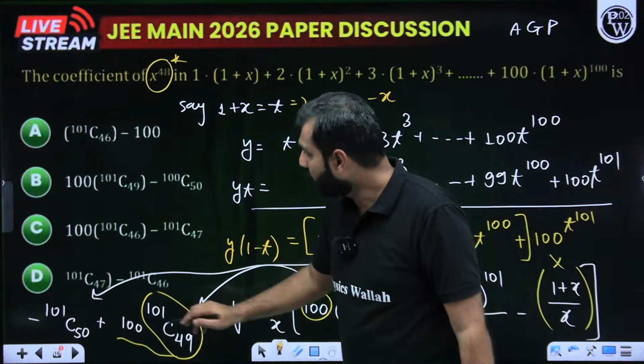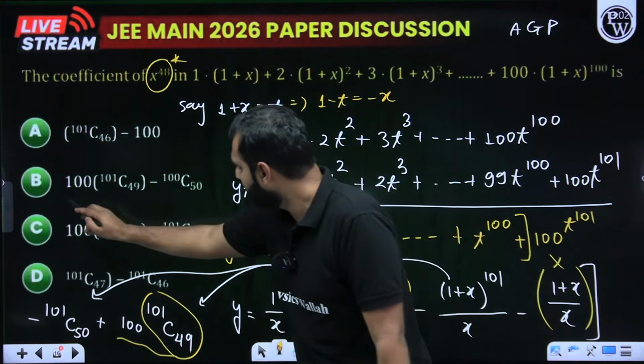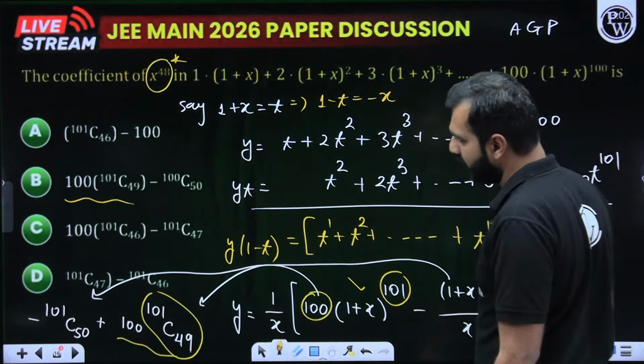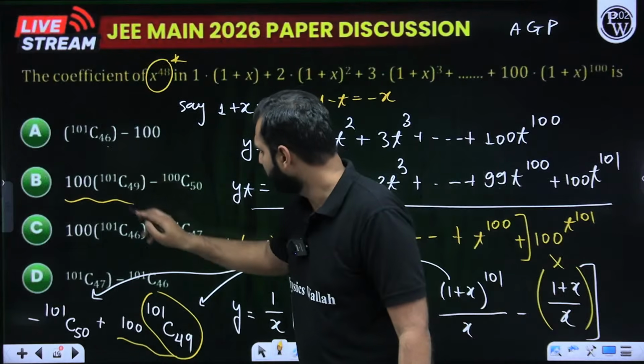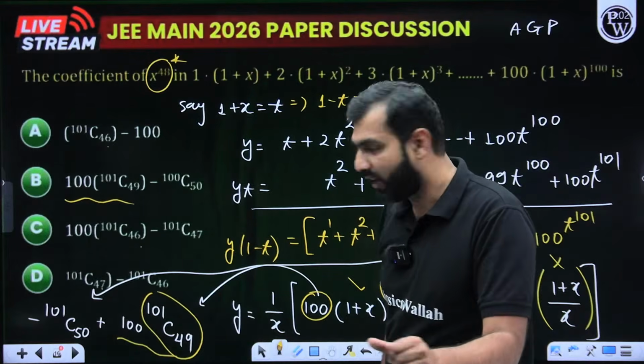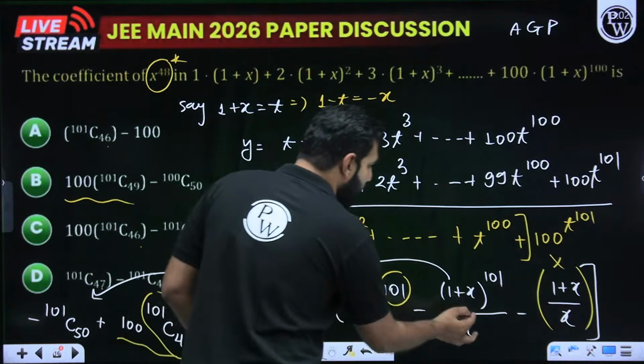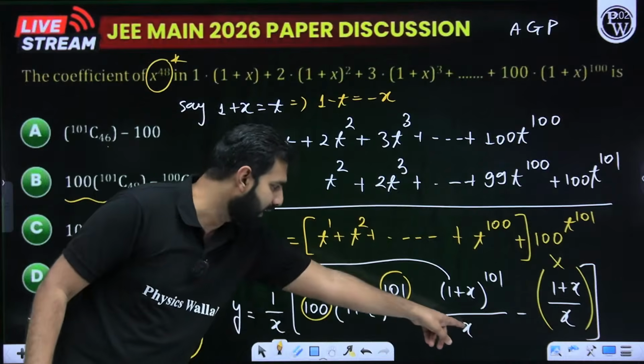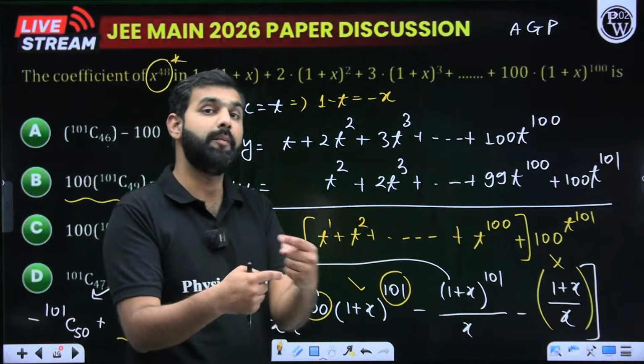Now, if I look at the options, I can clearly see one of the options is giving me 100 times 101C49, because all the other options have 46, 46, 47. So I think this would be the answer, option B. But let's verify it further. What do I do next is (1 plus x) to the power 101 by x. 1x is there, 1x is here. So I'm dividing it by x square.